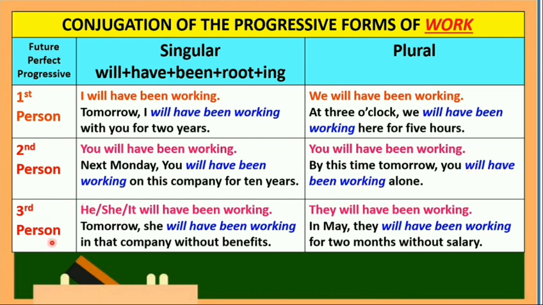Sa third person singular, he or she or it will have been working. Our example is, tomorrow, she will have been working in that company without benefits. Ang ating verb phrase ay will have been working. Sa plural form naman, they will have been working. Our example is, in May, they will have been working for 2 months without salary. Ang ating verb phrase ay will have been working. So, 4 na naman ulit ito. Will, have, at been, itong tatlo ay helping verb at ang working naman ay present participle.